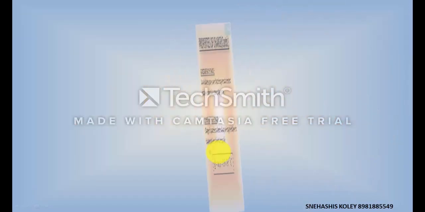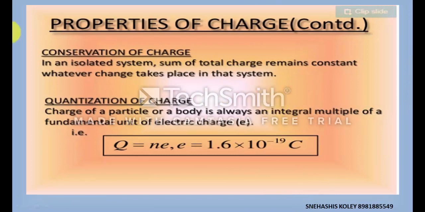Conservation of charge. In an isolated system, meaning a system that does not take or release any amount of charge with its surroundings, or in other words, an isolated system is a type of system which is separated from its surroundings. So in case of an isolated system, the sum of total charge remains constant whatever change takes place in that system.